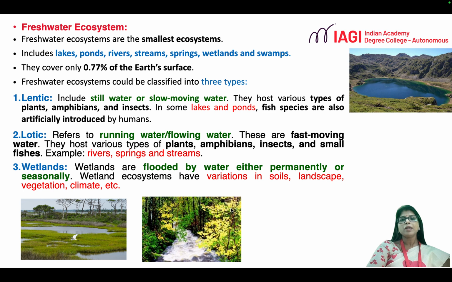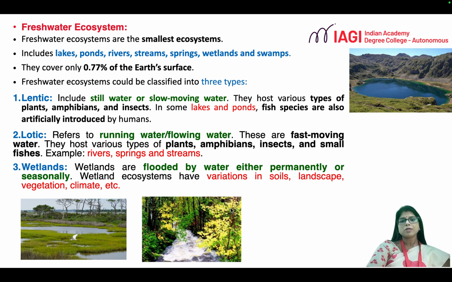Depending upon the nature of the water bodies, the freshwater ecosystem is divided into lentic, lotic and wetland ecosystems. The lentic ecosystem comprises slow-moving water bodies such as lakes and ponds. Different types of plants and animals are found in this lentic ecosystem, and here fishes can be artificially introduced.